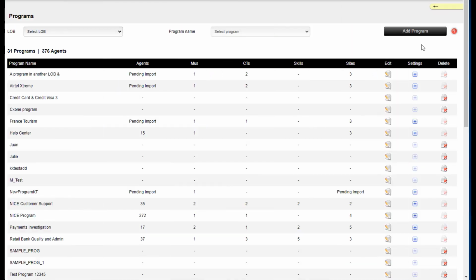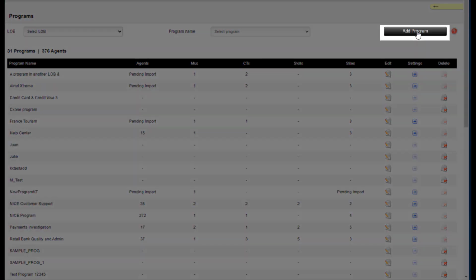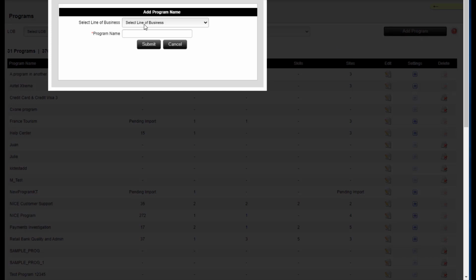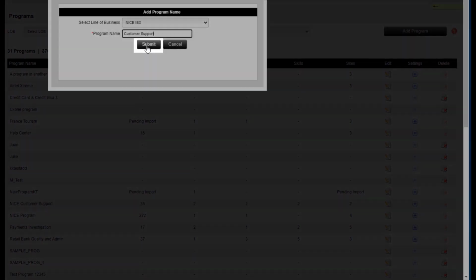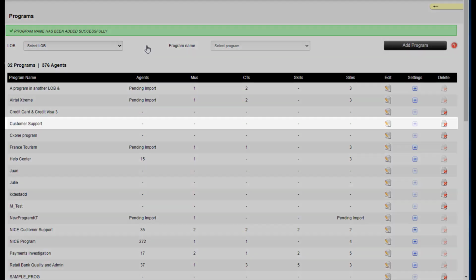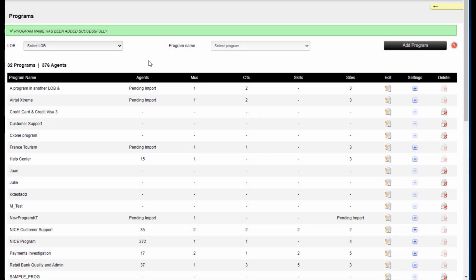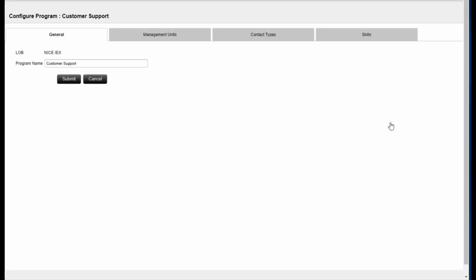Now let's create a new program. Click Add Program, select the LOB to assign the program to, enter a name for the program. Remember, you cannot use the name of an existing or deleted program. Click Submit. The program was created. Click the Edit icon to display the Configure Program page for your new program.